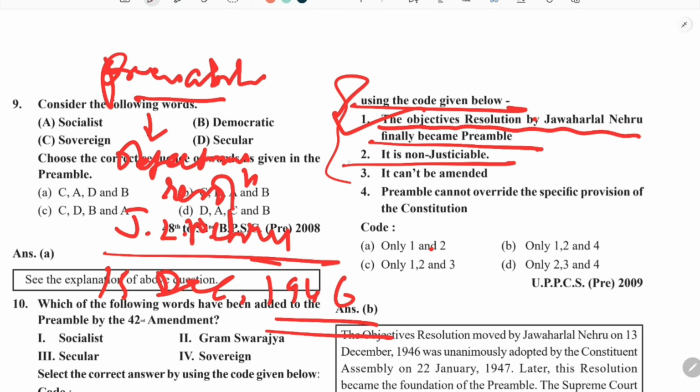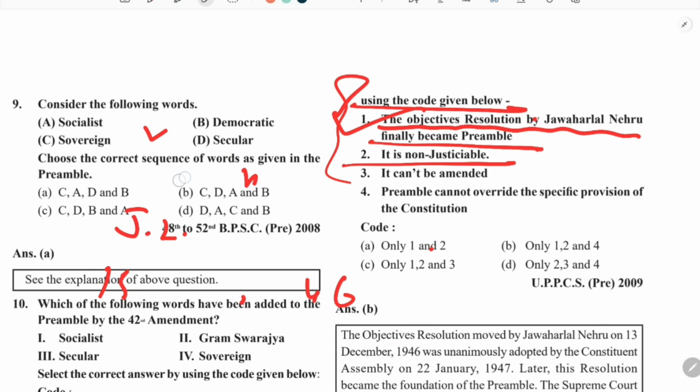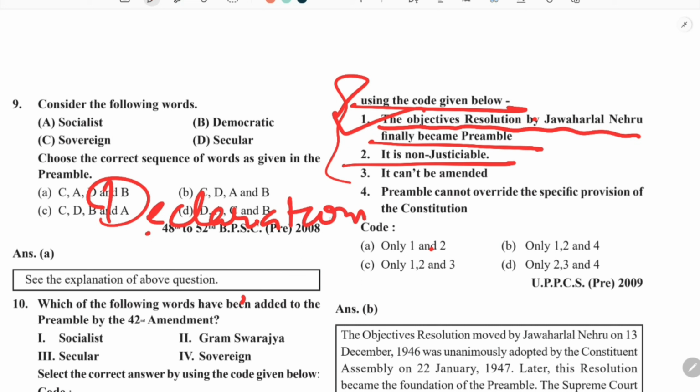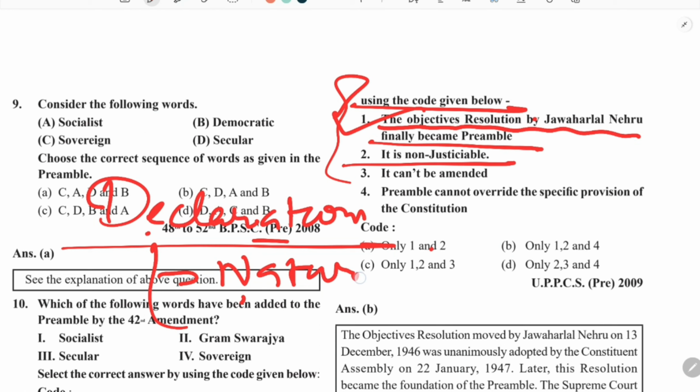Second statement is that it is non-justiciable. Always remember that this preamble is just a declaration. It is a declaration of what will be the nature of the state, that it will be a republic, democratic, secular, sovereign.